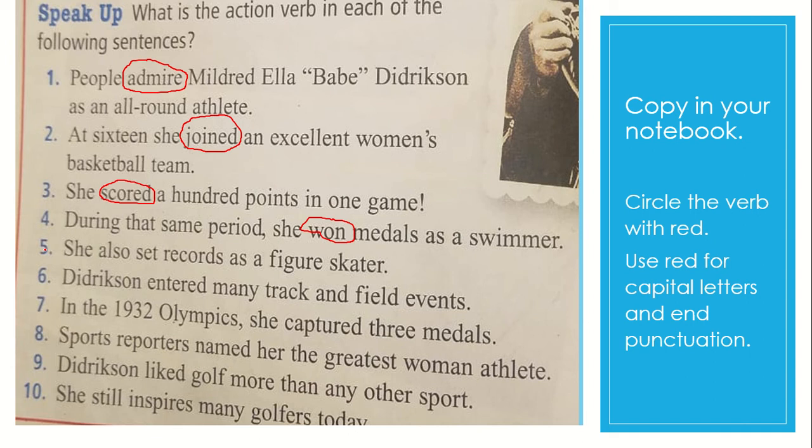Derrickson entered many track and field events. The verb is in past, entered. In the 1932 Olympics, she captured 3 medals. Captured 3 medals. I want you to pay attention on sentence 7. You identify that it has an introductory phrase, in the 1932 Olympics, comma. We learned that already, okay?